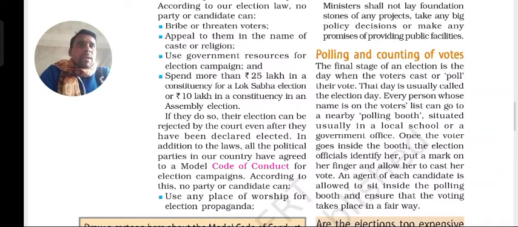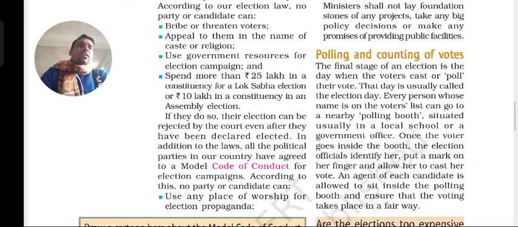Every person whose name is on the voter list, which we already studied, only those whose names are there can go for voting, and they go to a nearby polling booth, usually situated in a local school or a governmental office.